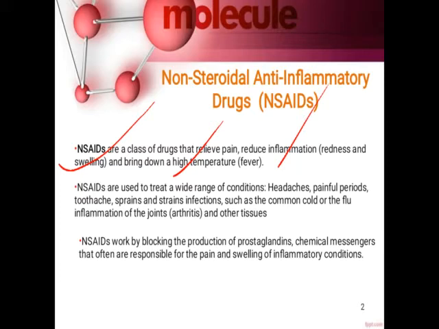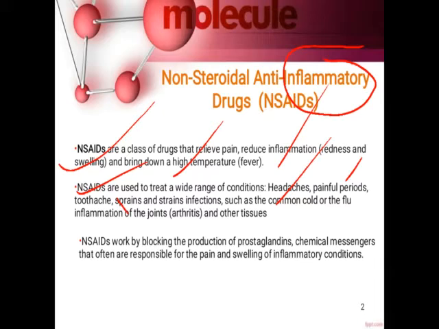They are also useful for the reduction of inflammation, and they can relieve the pain. That is, they can act as an analgesic. So they are anti-inflammatory along with being antipyretic and analgesic. So they are useful for the treatment of a wide range of conditions like headache, toothaches, sprains, pain in the periods. Okay, then for the treatment of common cold or flu, inflammation, arthritis. So in different conditions, they can be useful as non-steroidal anti-inflammatory agents.